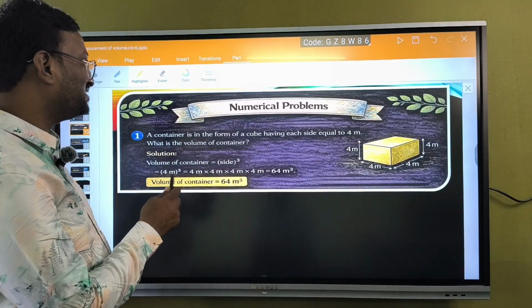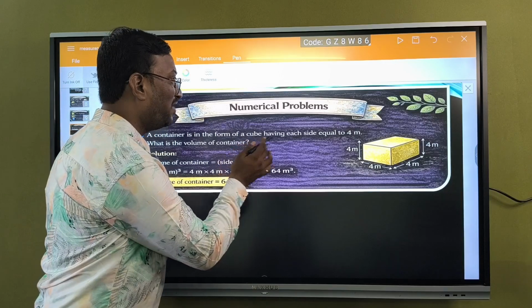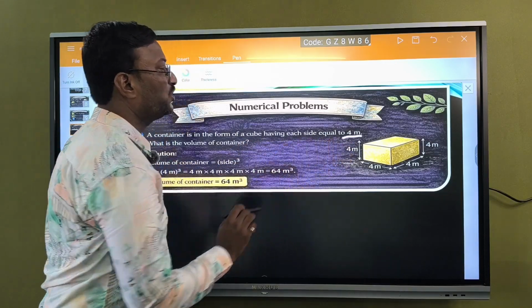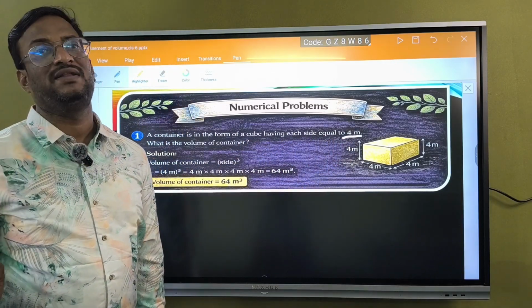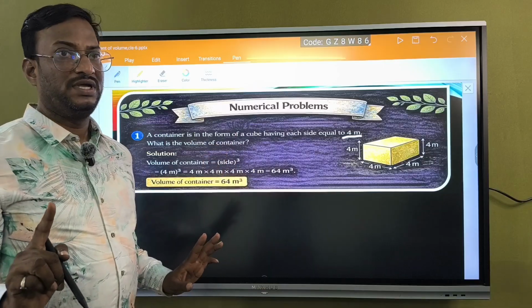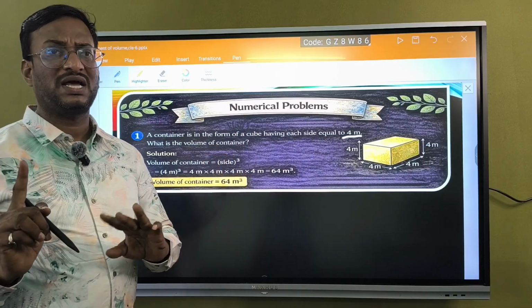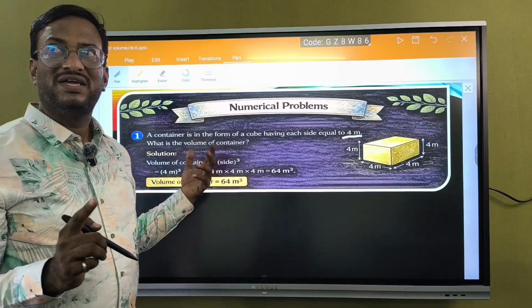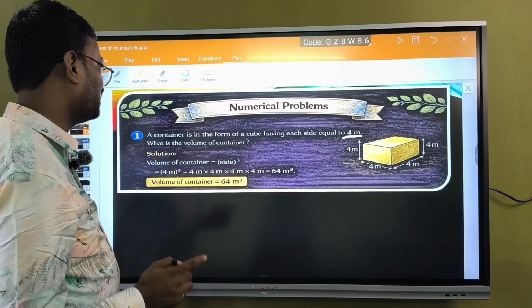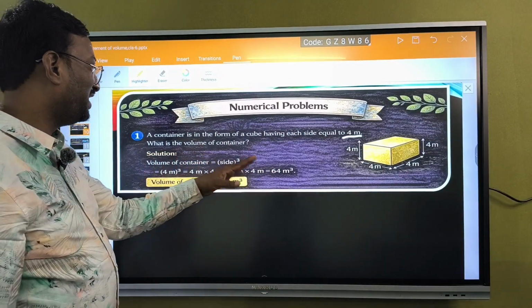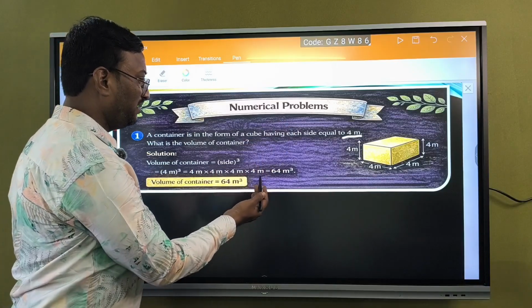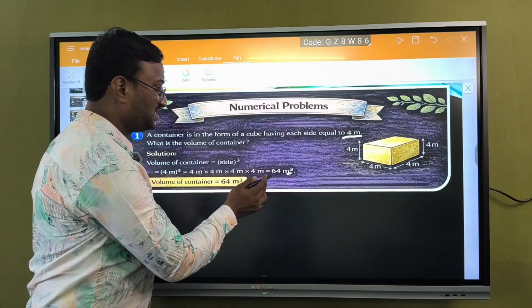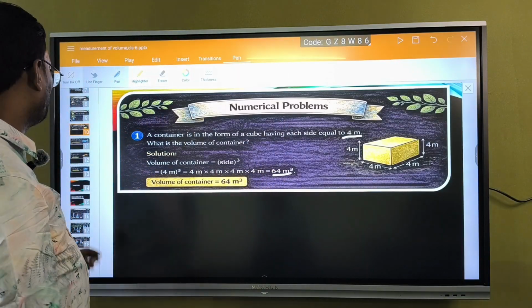A container is in the form of a cube having each side 4 meter. Cube means all sides are equal. If one or two sides are unequal, then it will be a rectangular glass slab, also called a cuboid. Now, volume of container is side into side into side. We get 4 into 4 into 4 is 64 meter cube. Likewise we can solve this.